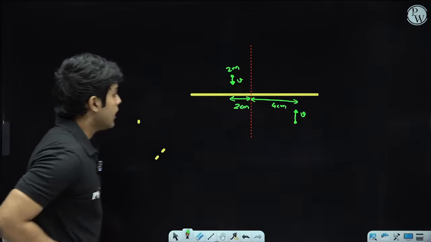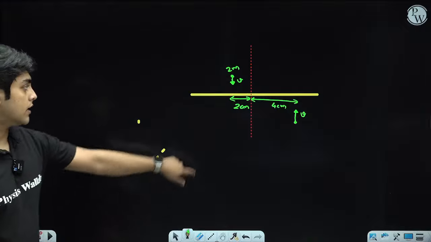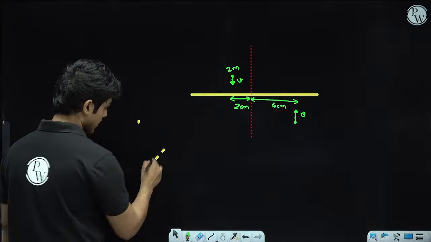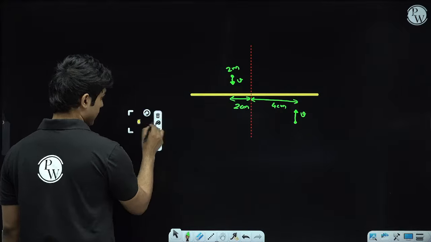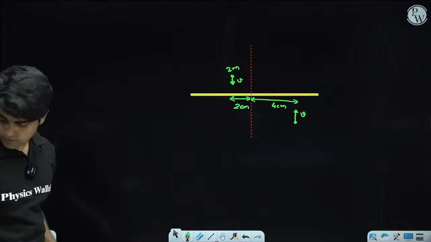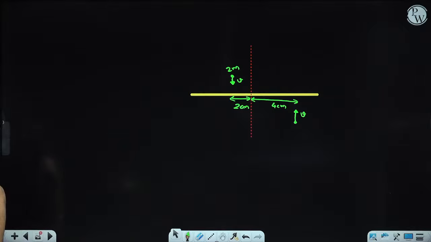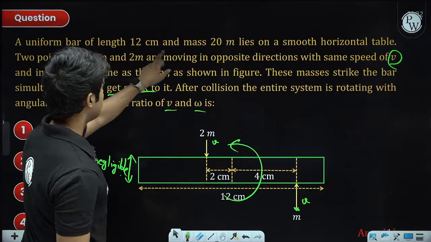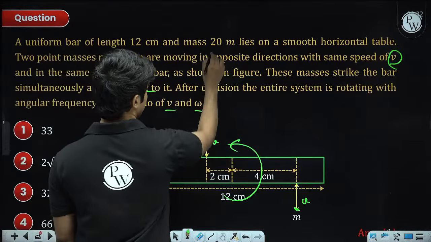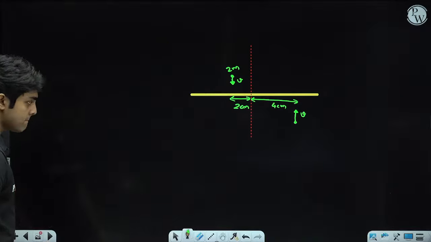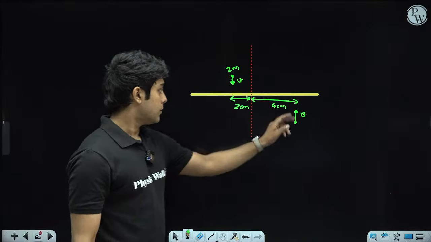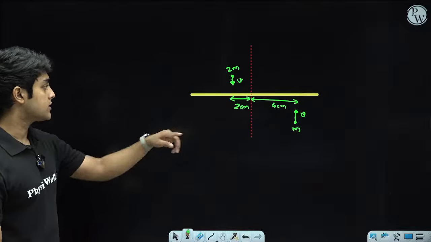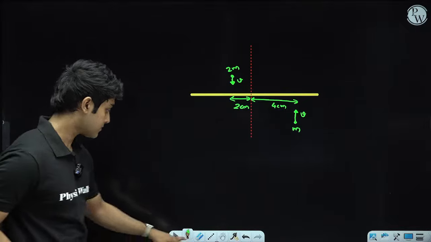Okay, and now they will collide, stick to each other, and the system will have a counterclockwise angular velocity. That angular velocity is what we have to find. So the main idea is angular momentum conservation itself. The mass of the bar is 20m, oh yeah, that is also important. But the interesting idea here is where the center of mass of the system is.